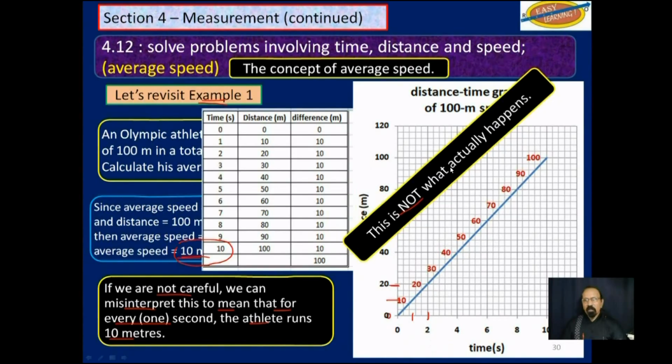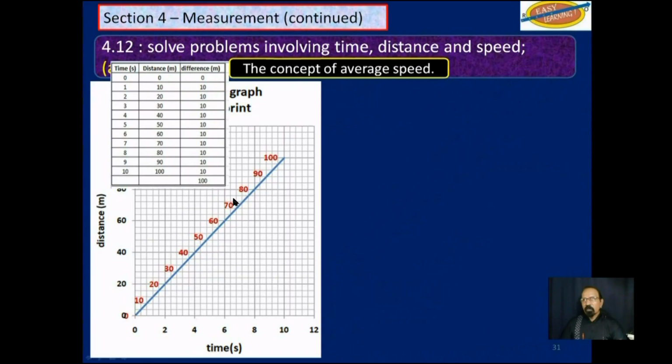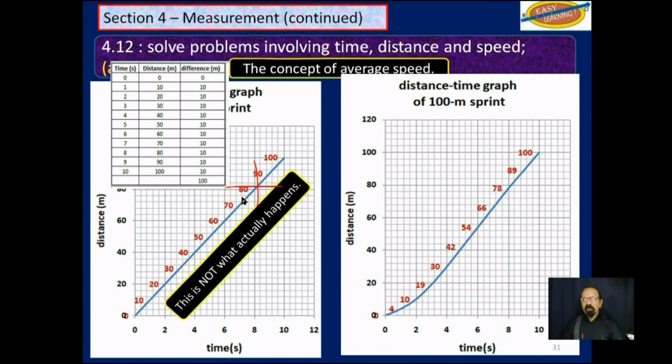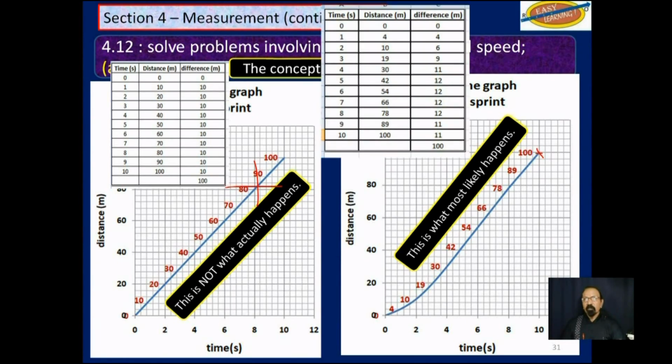Actually, this is not what happens. It's more something like this. He has to pick up some speed, or she, and maintain the speed until the end. That's somewhat ideal. But on average, it is still 10 meters per second. An average. 10 seconds, 100 meters. It is still on average.